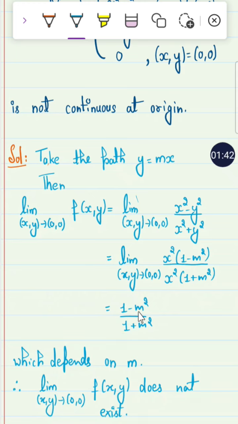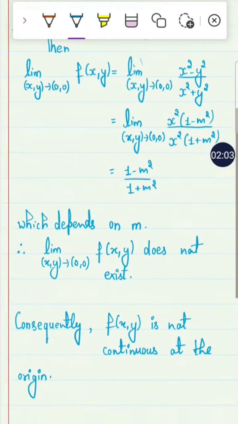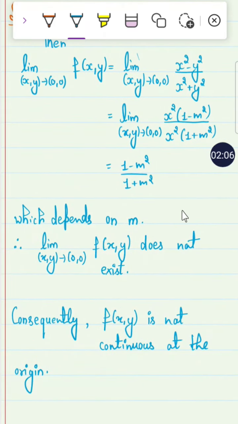So when we take different values of m, this gives different values, but the limit does not exist, because the limit depends on m, which is different for every value you take, okay? So the function's limit does not exist. This implies that the function is not continuous, because if the limit does not exist, then the function is also not continuous.